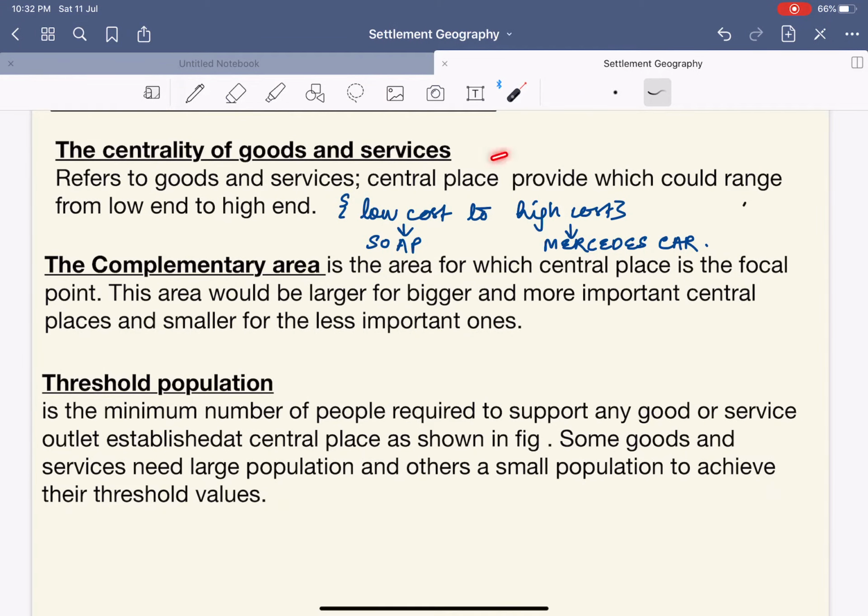Centrality of the goods and services refers to the goods and services a central place provides, which could range from the low end to the high end. It simply means ranging from low cost goods to high cost goods. For example, a Mercedes car, or a soap bar.